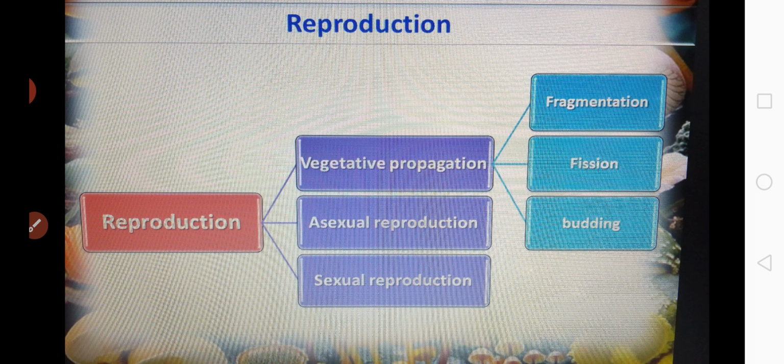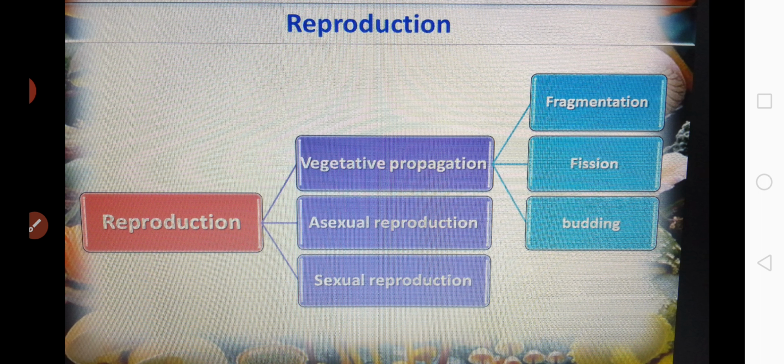Fragmentation means if a fungal member breaks into smaller pieces due to some reasons, these smaller pieces are referred to as fragments, and the process is called fragmentation. Later on, each of these fragments will develop into a new member.